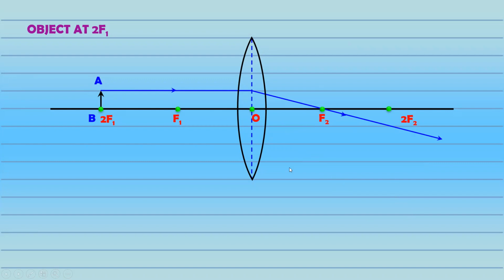Second rule, the easiest one is optical center वाला. Means if the ray goes through the optical center, it goes through without any deviation. ये straight ही निकल जाता है. And you observe that ये जो intersection point है, it is exactly below 2f2, means the image exactly 2f2 पे बनेगा, and it is of the same size. If you can see, यहाँ पे एक लाइन का ऑब्जेक्ट है तो एक लाइन का इमेज भी बन गया.